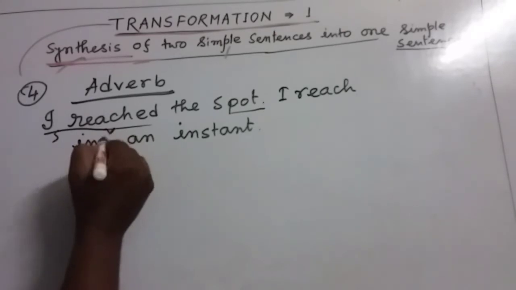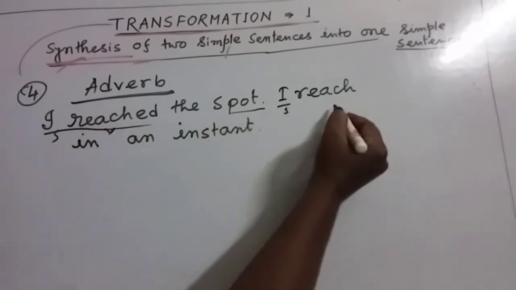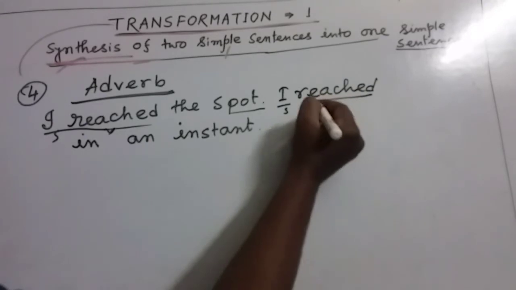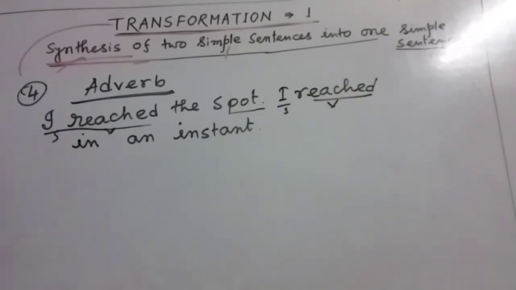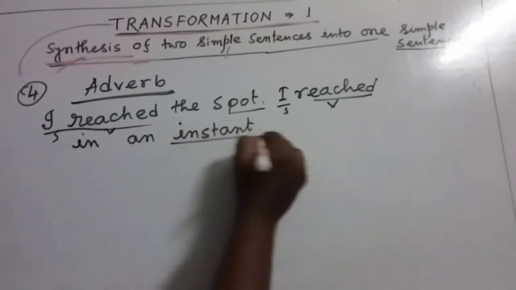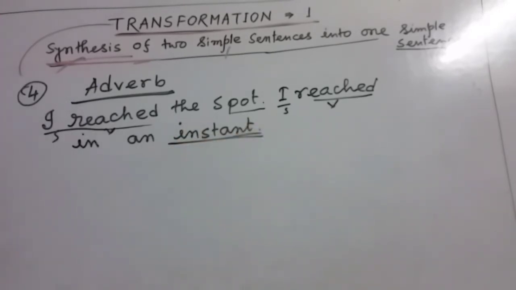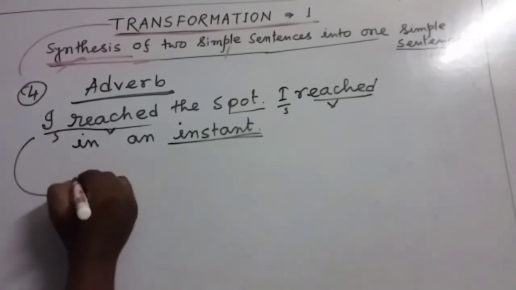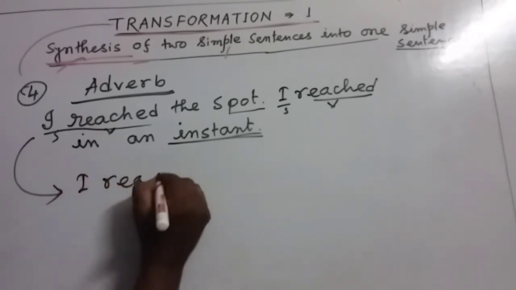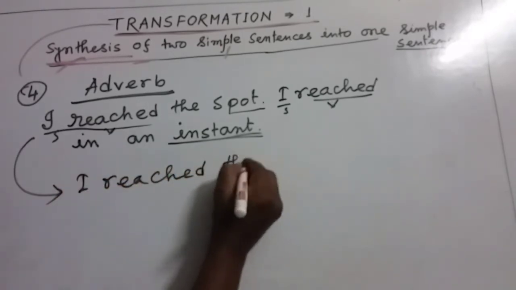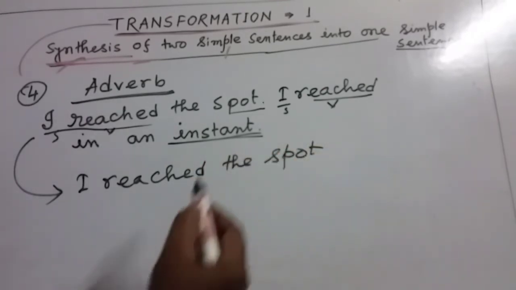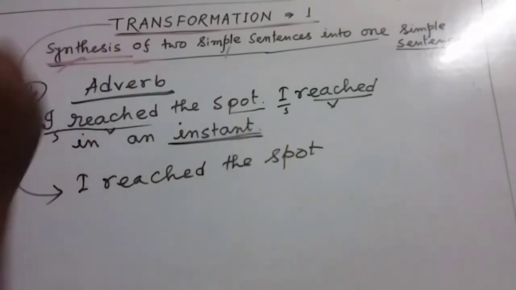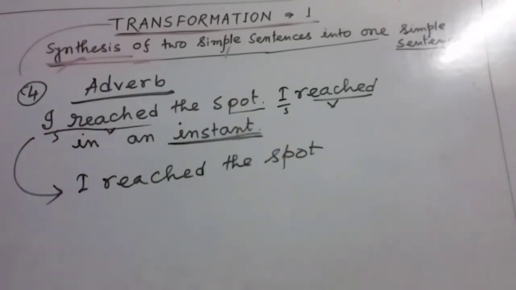This is the subject, this is the verb. Here, this is the subject, this is the verb. So, two simple sentences are there. We'll only use the verb form of instant. Let's look at these example. Let's look at the answer. I reached the spot. My dear friends, only we will use the adverb form of instant, and that is instantly.